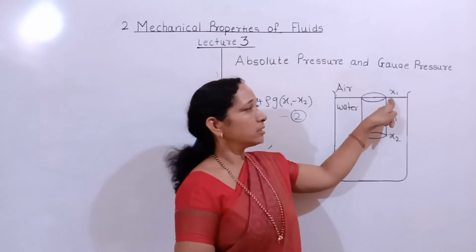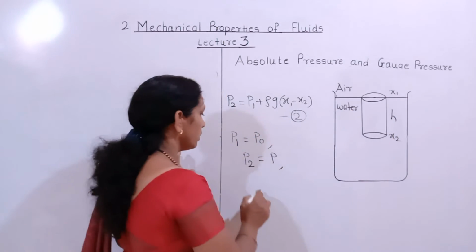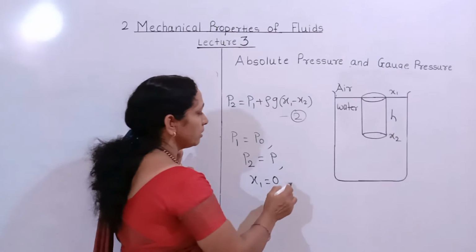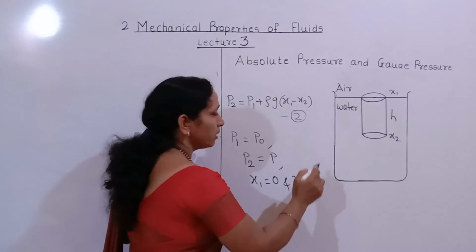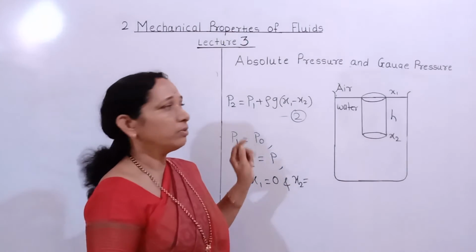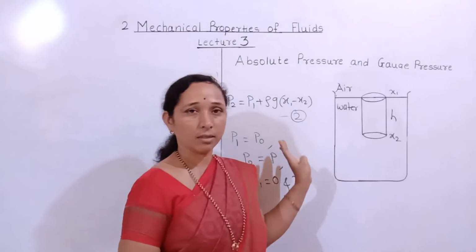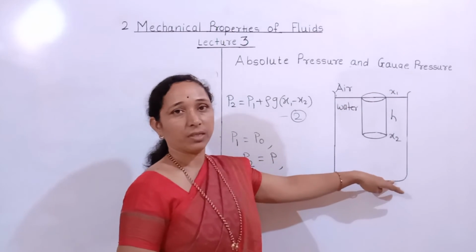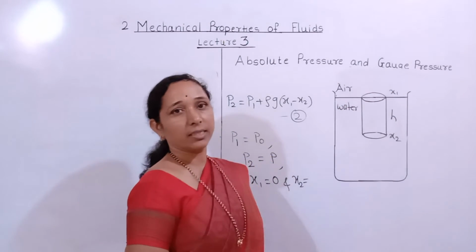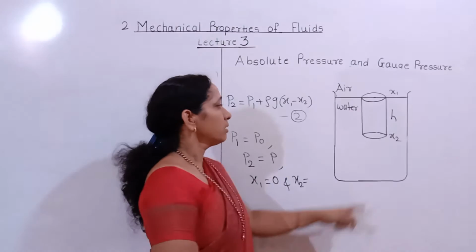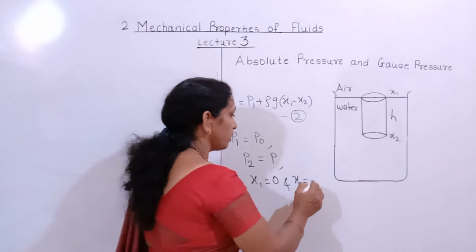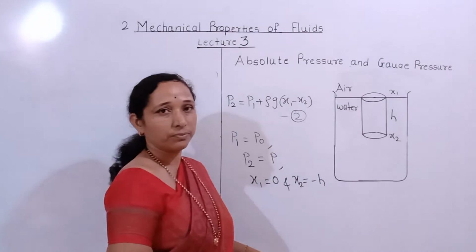Therefore at the water surface x1 equals 0, and x2 is the distance of the cylinder below the water surface. Therefore it is taken as negative, and the bottom surface is at depth h. Therefore x2 equals minus h.